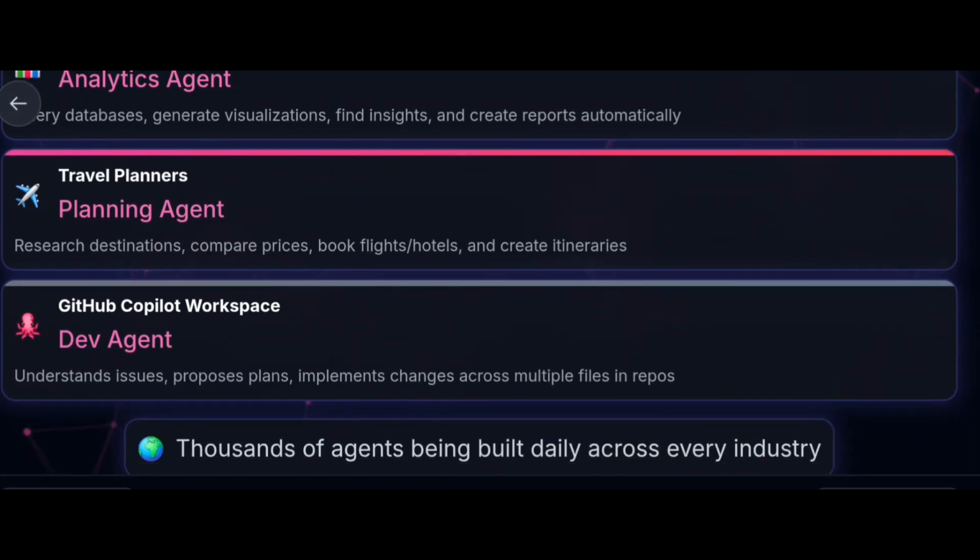And another important one is travel planners. These are called planning agents. How do they work? They research destinations, compare prices, book flights and hotels, and create itineraries. Another important type is GitHub Copilot Workspace. That is a dev agent. It understands issues, proposes plans, and implements changes across multiple files in a repo.